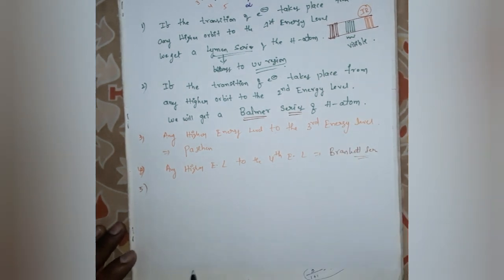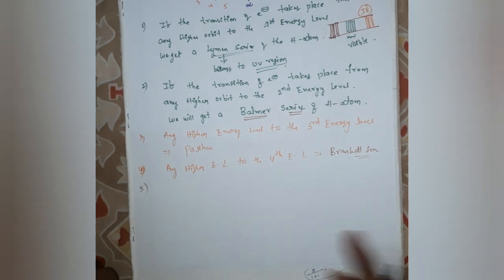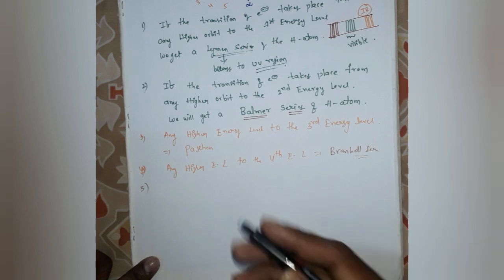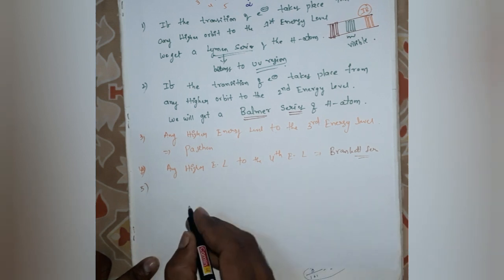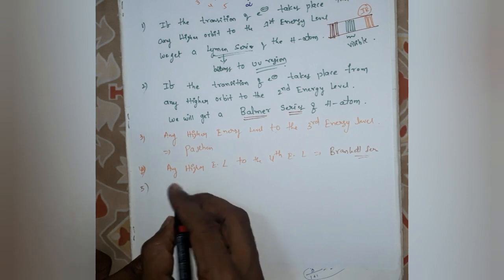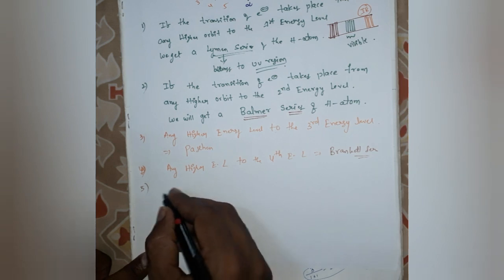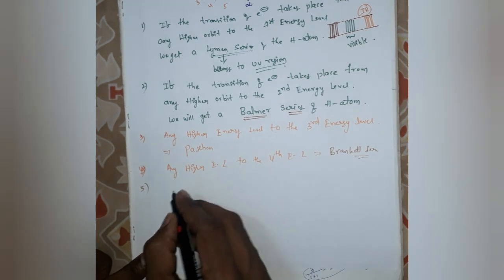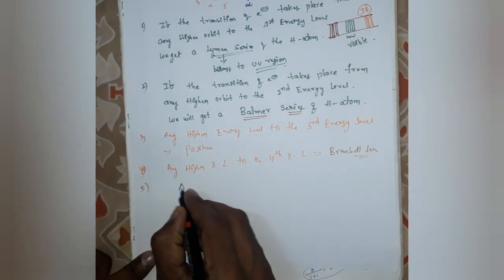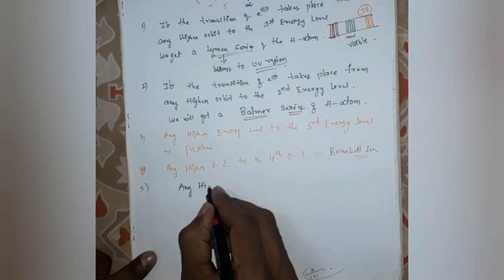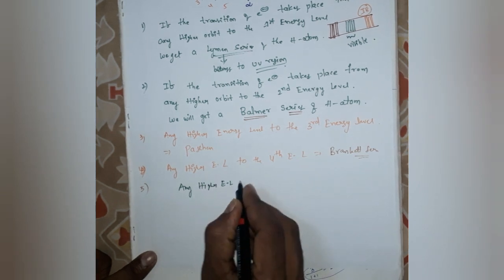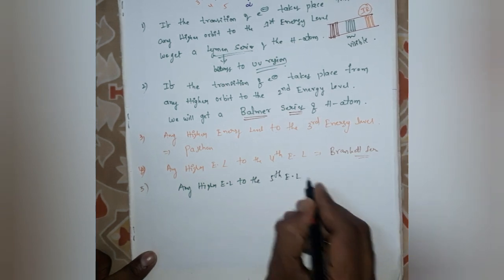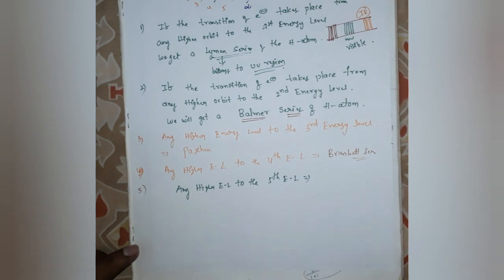Next one, if the transition of an electron takes place from any higher orbit to the fifth energy level, you will get a series of lines.